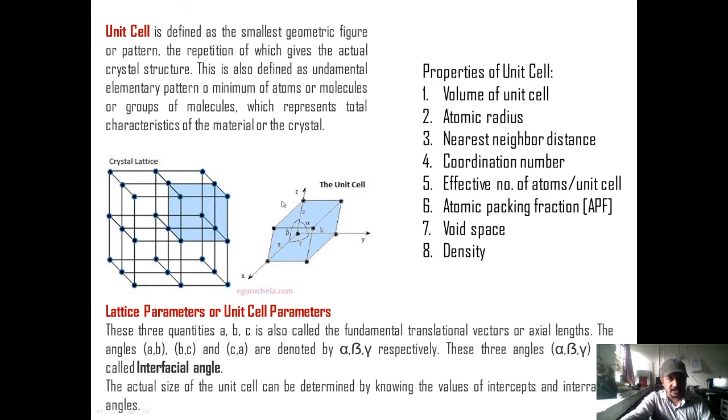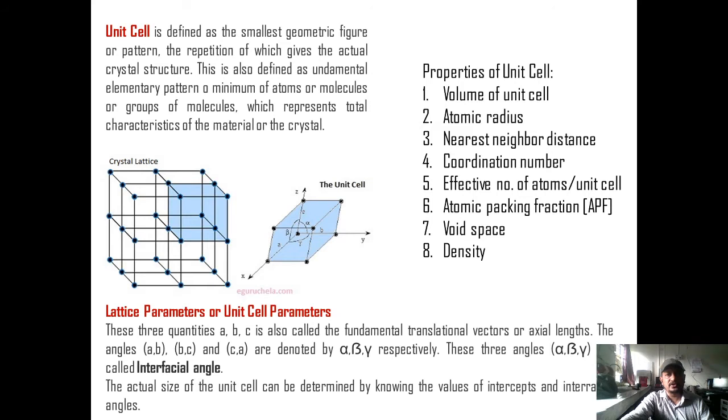Each unit cell is characterized by a few important parameters. These are called lattice parameters. Out of which three are the lengths of the edges of the unit cell, called the lattice constants, and three are the angles enclosed by the edges of the unit cell, called the interaxial angles. So combinedly, three lattice constants and three interaxial angles are called the lattice parameters. So lattice constants and lattice parameters define the size and shape of the unit cell.